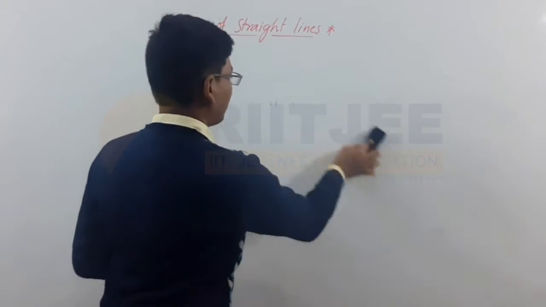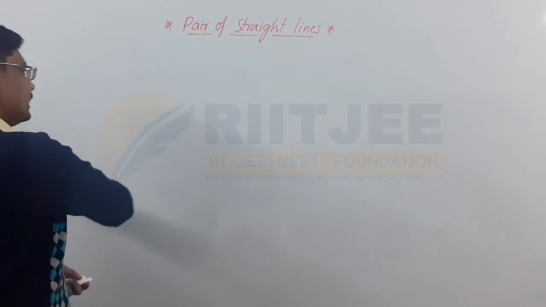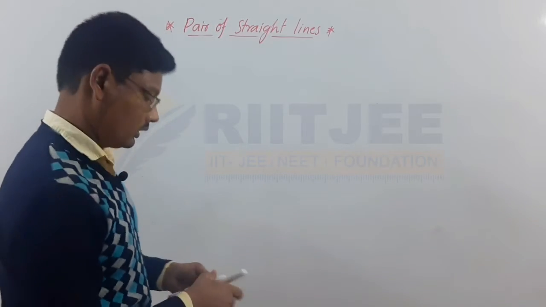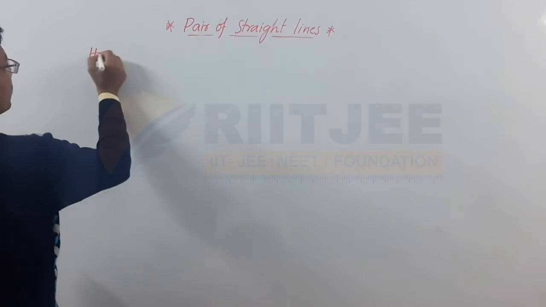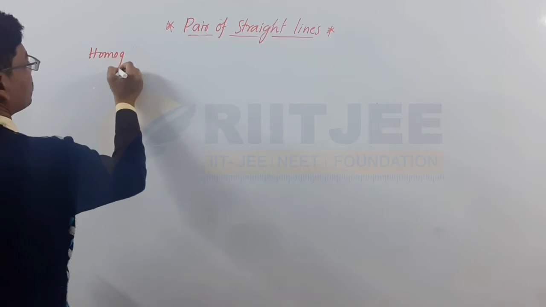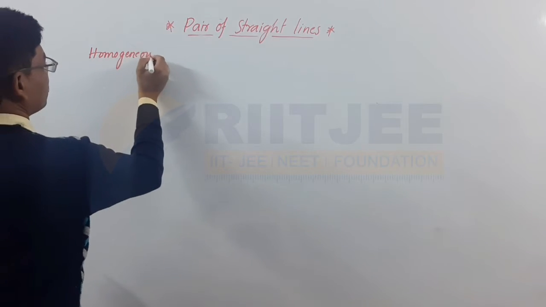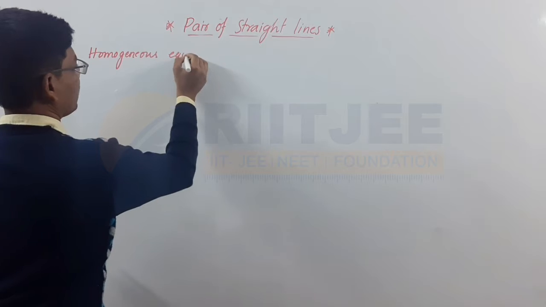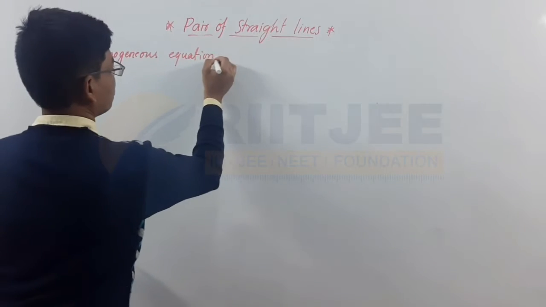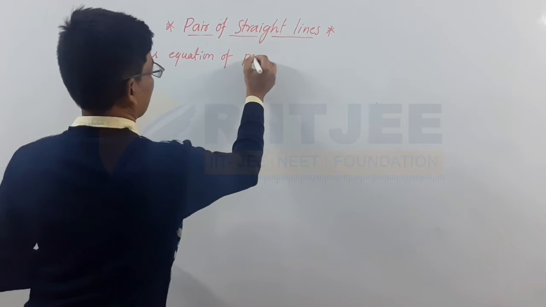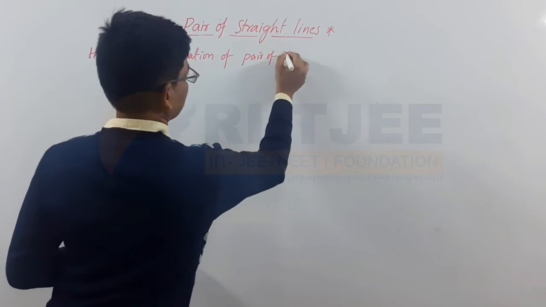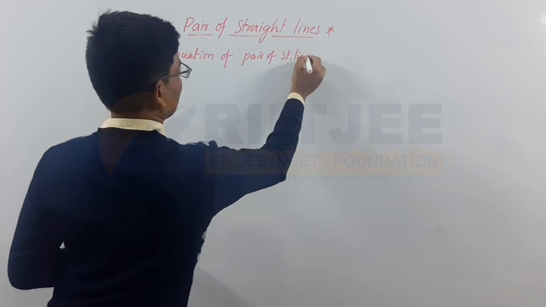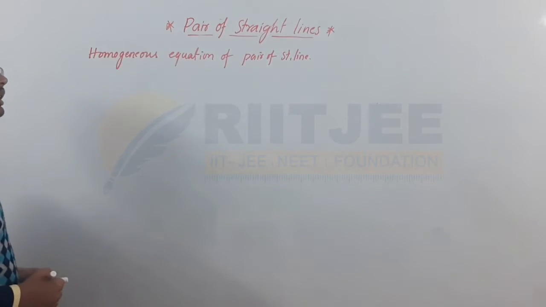And first of all, we have to discuss the homogeneous equation of pair of straight lines. The homogeneous equation of pair of straight lines here.